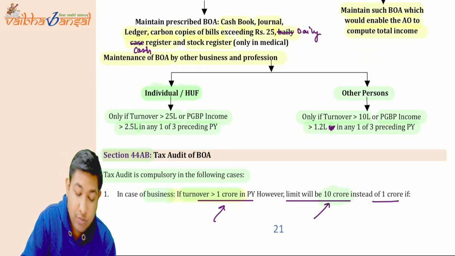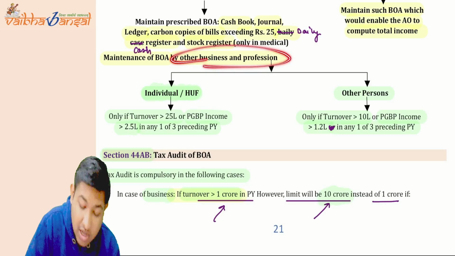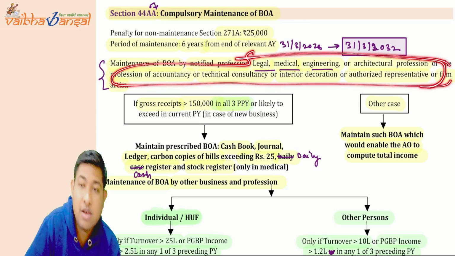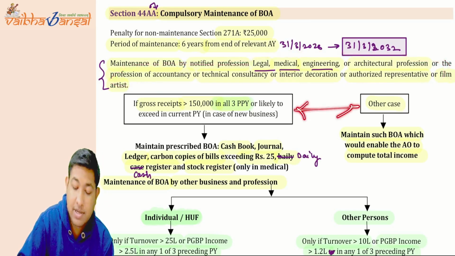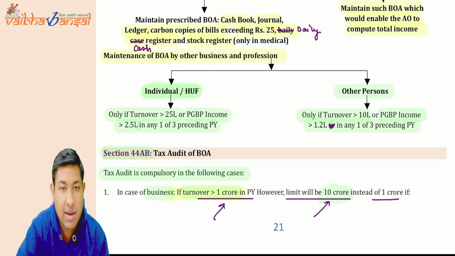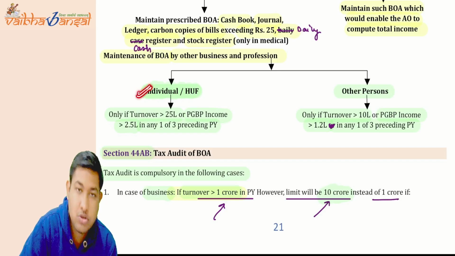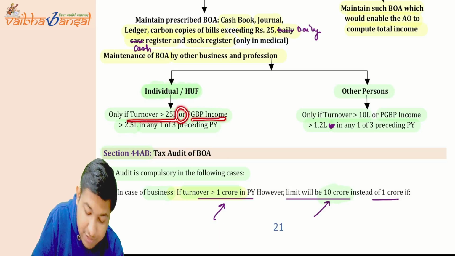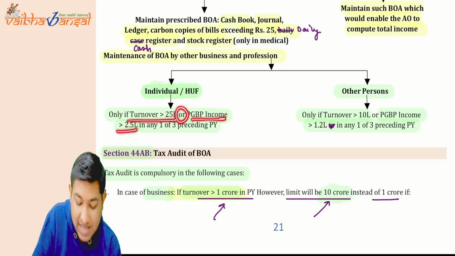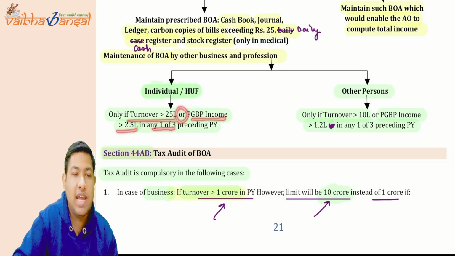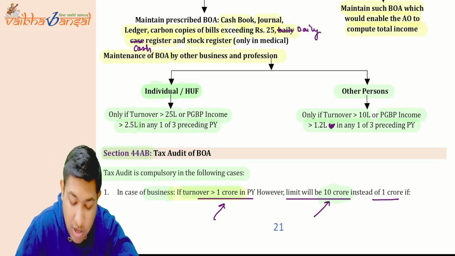Okay, now maintenance of books of account for other business or profession. If you are carrying on business or profession other than the ones prescribed above, then if you are an individual or HUF, and your turnover exceeds 25 lakh rupees, or your PGBP income exceeds 2.5 lakh rupees in any of the three preceding years, then you will have to maintain the books of accounts.